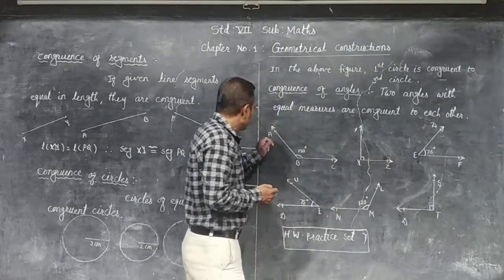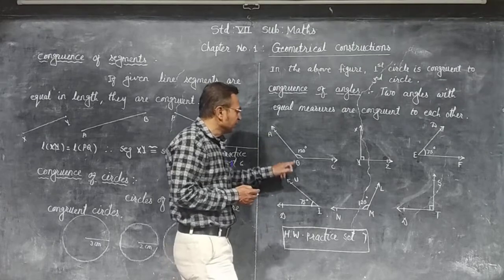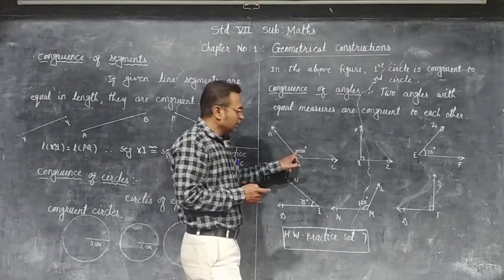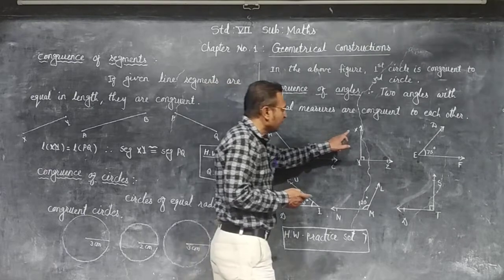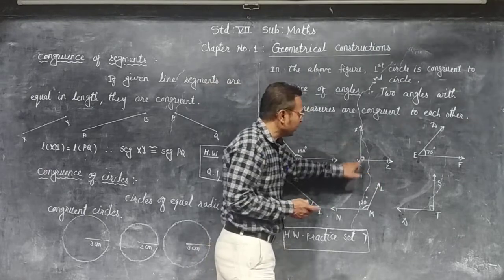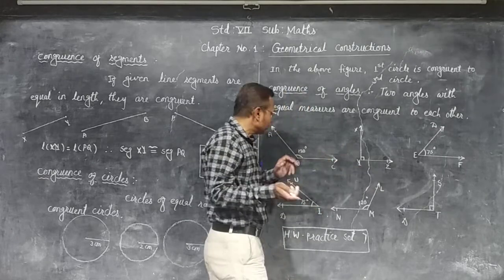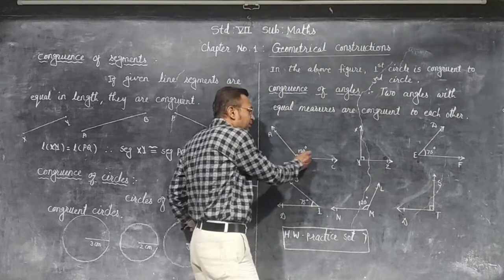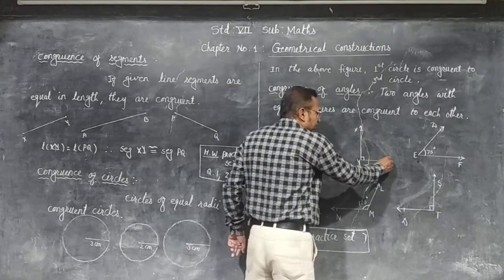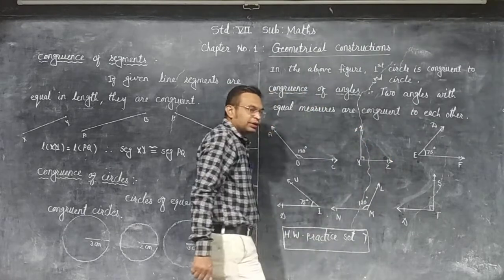Now, I have drawn here angle ABC, which is 120 degrees. Is it congruent with angle XYZ? No, because the measure of angle ABC is 120 degrees and the measure of angle XYZ is 90 degrees.